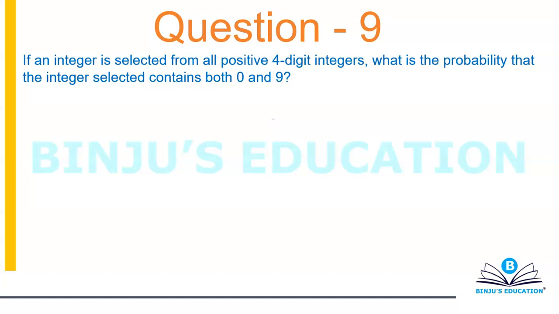Okay. So first thing we need to figure out is the total number of cases, or the total number of 4-digit integers. In order to form a 4-digit integer, you will require 4 dashes, 1, 2, 3 and 4.